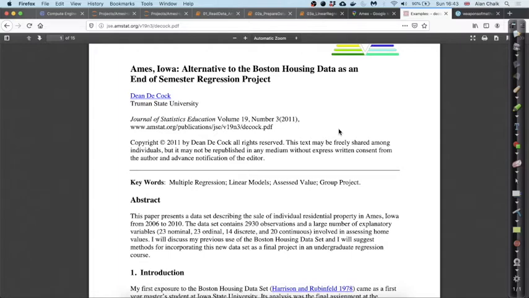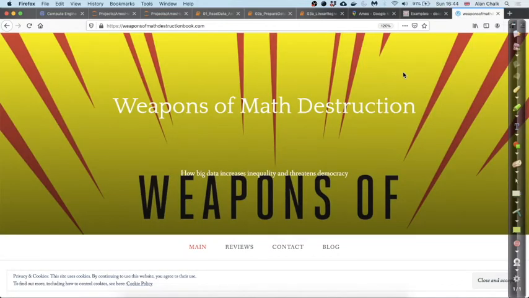We will call these pieces of information features. Our job is going to be to try to predict the value at which a house will sell given the features. Before we dive into this kind of modeling, it is worthwhile being aware that these kinds of models can be misused and abused and end up disadvantaging certain sectors of society, certain regions, in particularly unpleasant ways. I strongly recommend that you read the book Weapons of Math Destruction. I'll give you the link in the reading material for week 2.